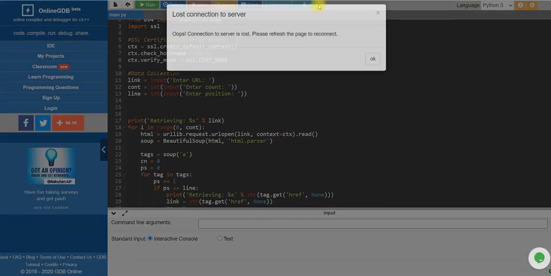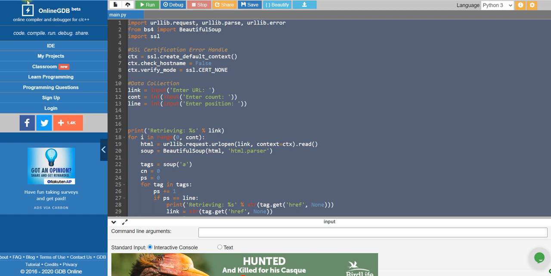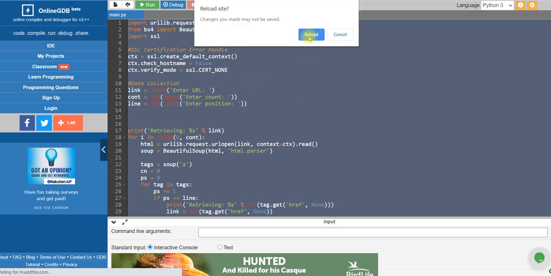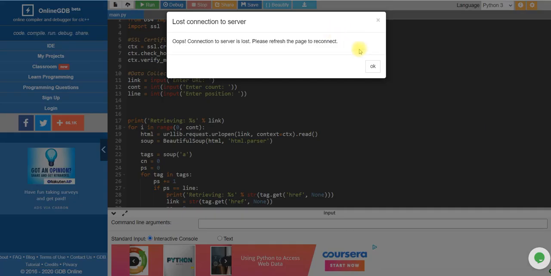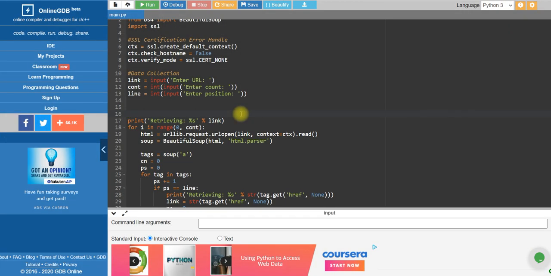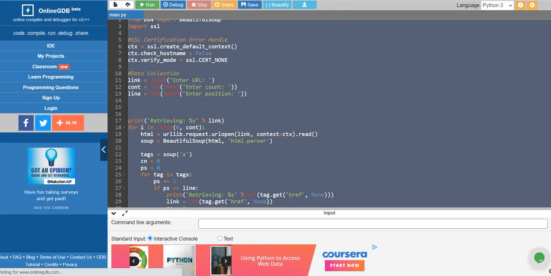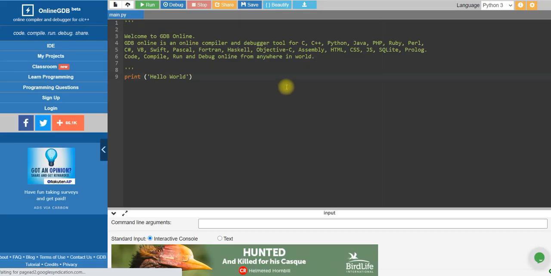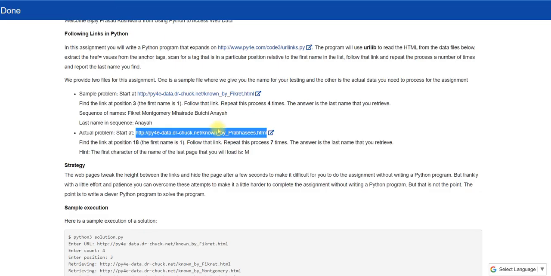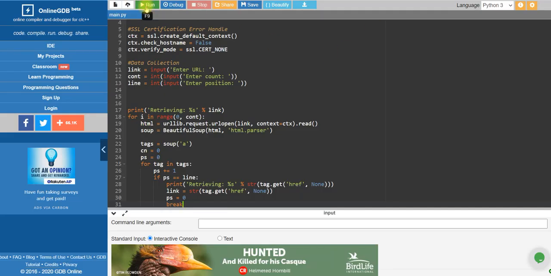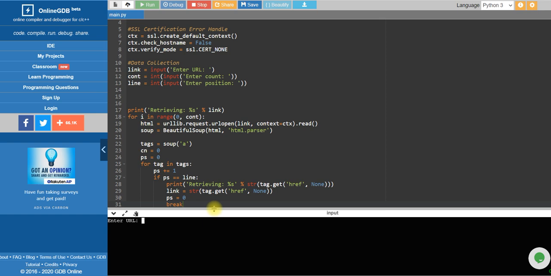I will go to the next page and I will try. I will reload this page. I have opened two tabs with online DB. You can also open and run like that, so it will be easier for you. Okay, so copy. We will go in this tab. I have to run 718, right? Copy this, run, Control V, 718.